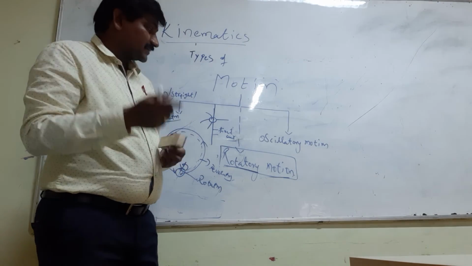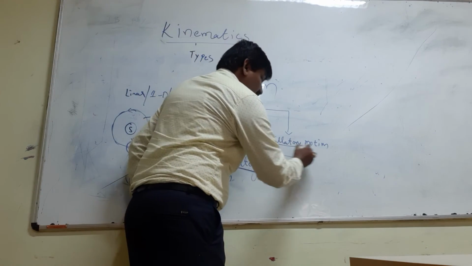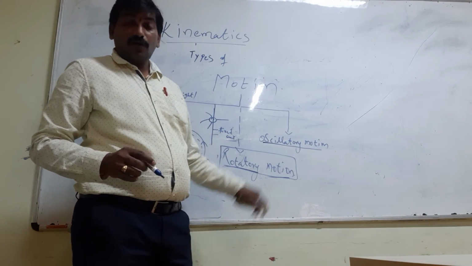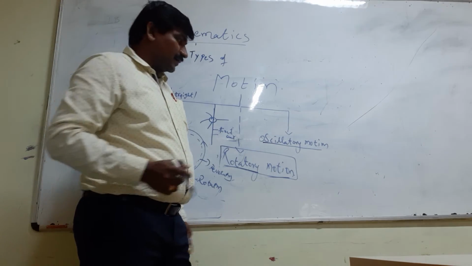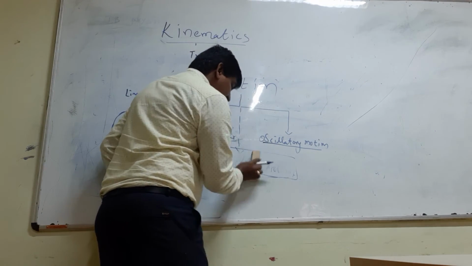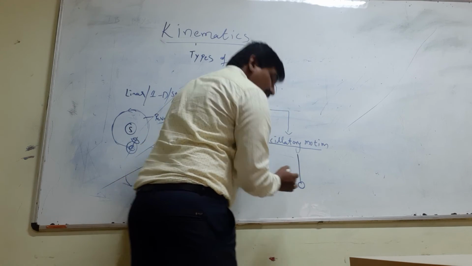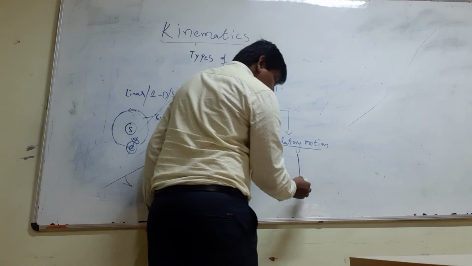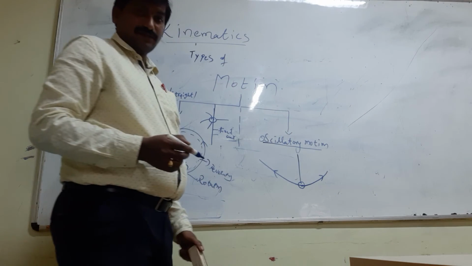Then next, coming to the oscillatory motion. What do you mean by oscillatory motion? Most people confuse oscillatory motion and vibratory motion. There is a small difference between them. First, what is oscillatory motion? If any object is moving from its equilibrium position to either side, and if it returns back, then we call such motion oscillatory motion.